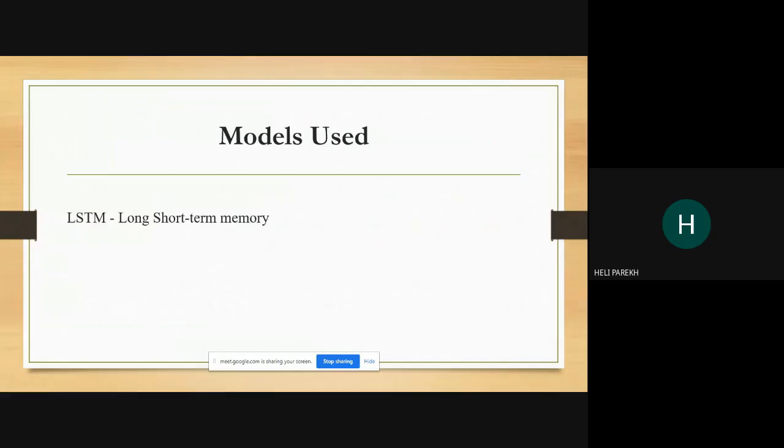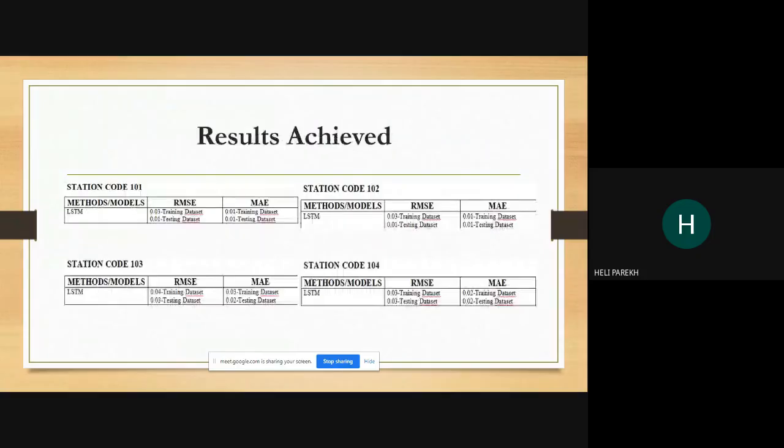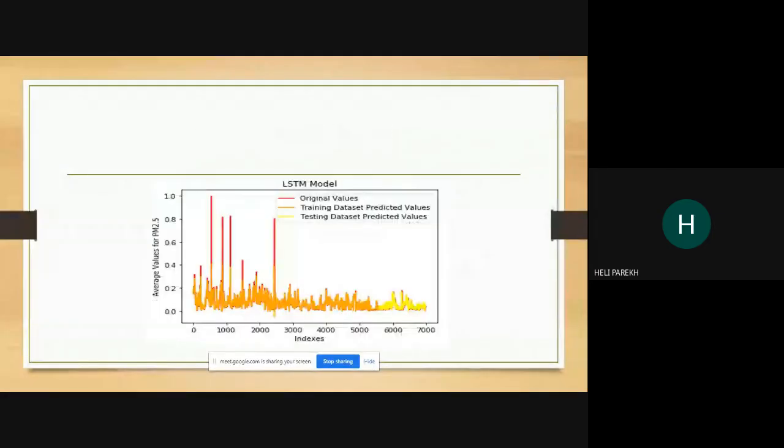Next we have used the LSTM model, that is long short-term memory, which is a recurrent neural network. It stores the past values, memorizes the past values and predicts the next value. Yeah, so this is the summary of results. We have tried at present with 4 station codes, I mean 4 districts, and we have predicted PM2.5. So these are the RMSE and mean absolute errors. This is the plot for RMSE.